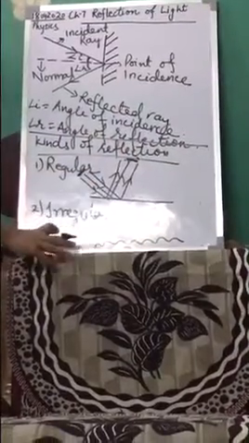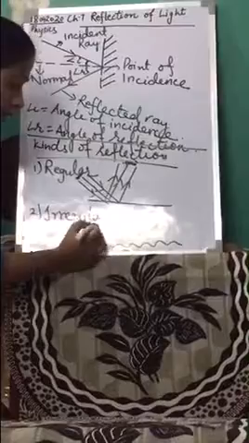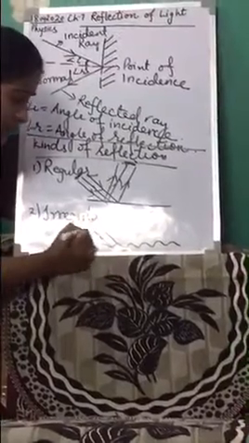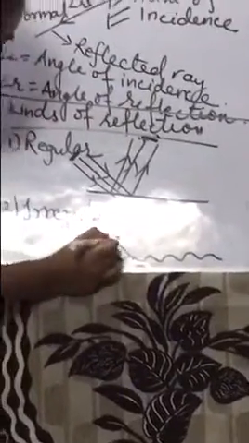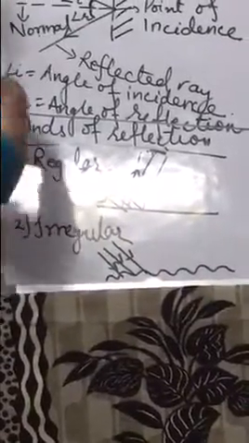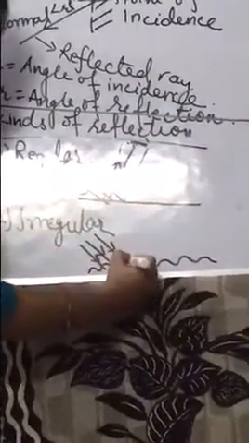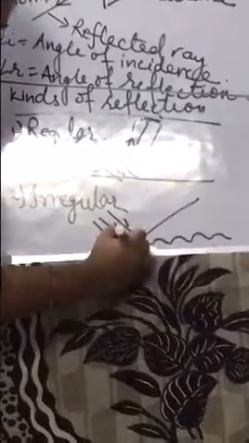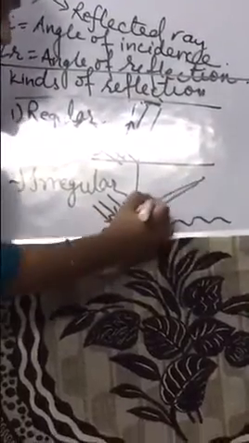Whereas in irregular reflection, what happens? See, when a parallel beam of light strikes an irregular surface, there are many projections. After striking these projections, reflected rays will go in every possible direction. They can be reflected like this, then like this, anywhere they can go. That means in irregular reflection, reflected rays can go in every possible direction.